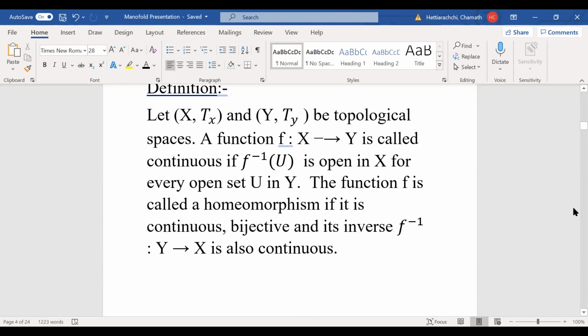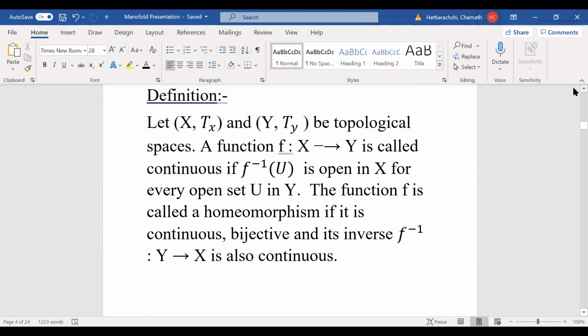Okay. So before that, let's talk about what it means to be continuous in a topological space. That means we are going to map from one topological space to another one. Here I have this topological space X equipped with the topology Tx, and the space Y equipped with topology Ty. So you're going to have a map, a function f, going from set X to set Y, or space X to space Y. So we call it continuous.